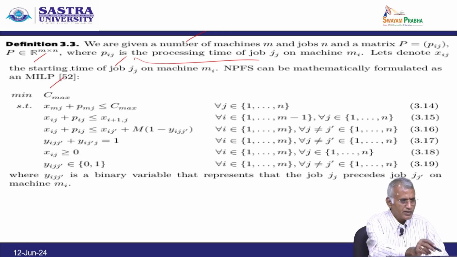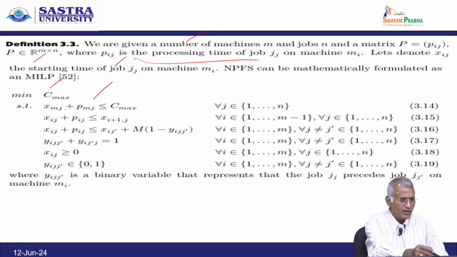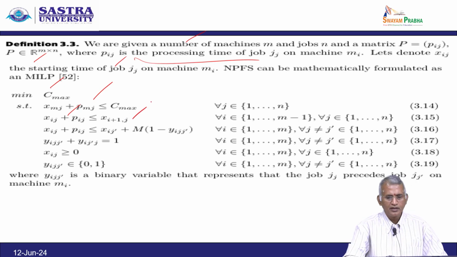So, minimum of C suffix max, subject to X suffix mj plus P suffix mj less than or equal to C max, where j varies from 1 to n, and Xij plus Pij is less than or equal to X suffix i plus 1, j, where i belongs to 1 to m minus 1, j belongs to 1 to n.